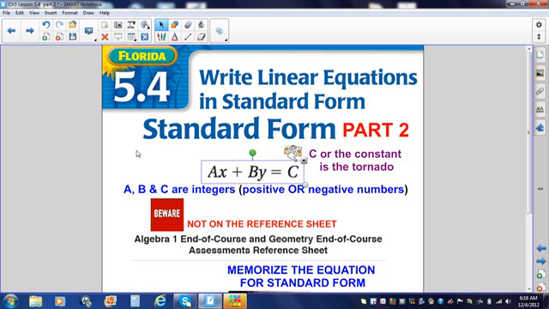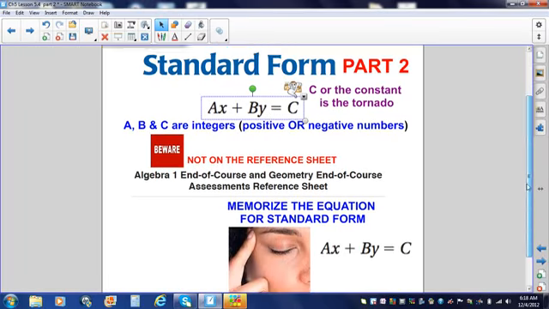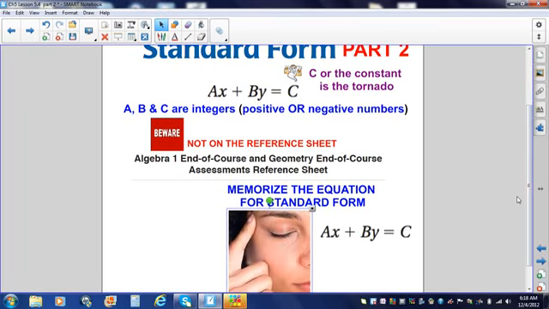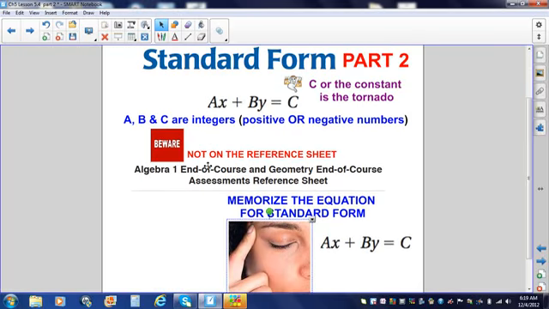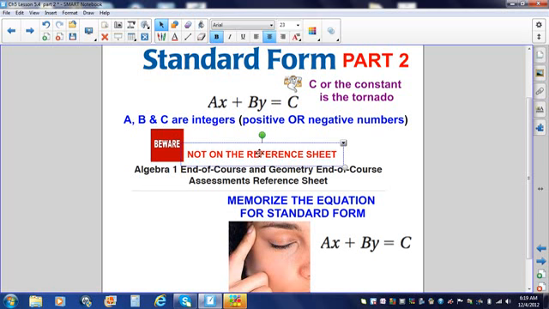We said standard form is AX plus BY equals C. We said that C is the constant, the number that is constantly alone, and C is going to be our tornado. We also said if you were absent yesterday, you are going to have to use your tree powers. If you don't know what tree powers are, talk to Julian. He'll explain it to you. You are going to have to memorize the formula for standard form AX plus BY equals C because beware, the formula is not on the reference sheet. You got to memorize it.